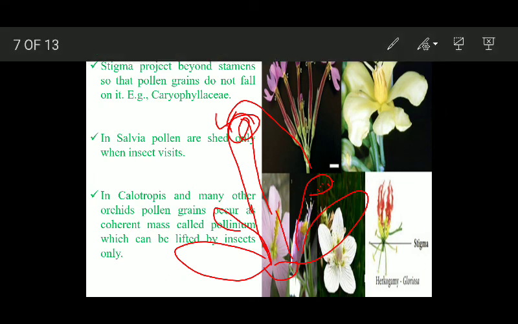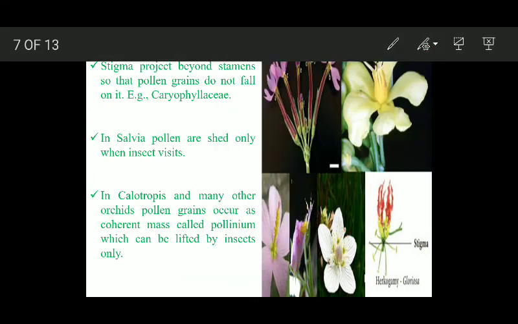One more example of hercogamy is in salvia, the pollen are shed only when the insect visits the flower. This is another example of hercogamy. In salvia, it has been found that the pollen grains are shed from the anthers. They drop from the anthers. Okay, the anthers burst only when the insect visits the flower. Okay, अगर insect नहीं आएगा, the anthers will not shed the pollen grains. This also prevents self-pollination.